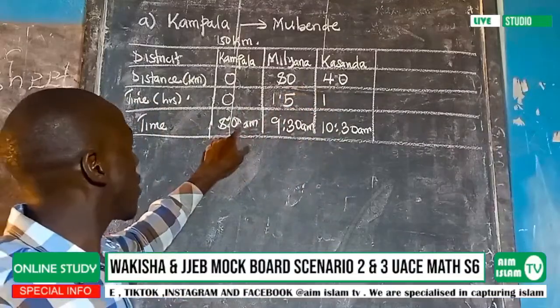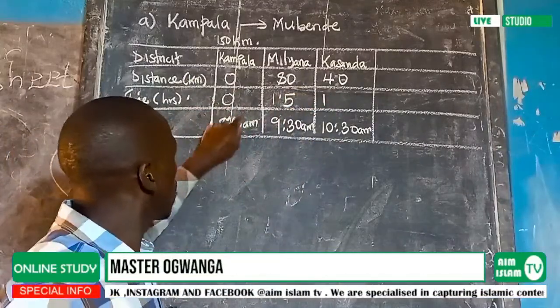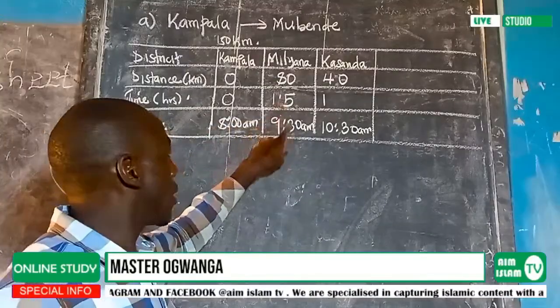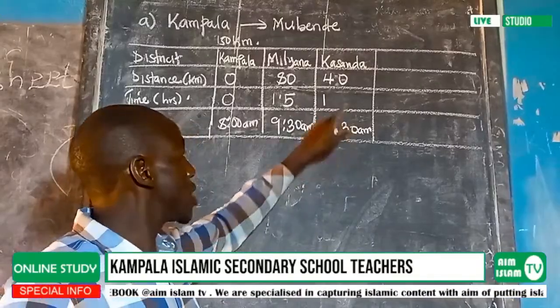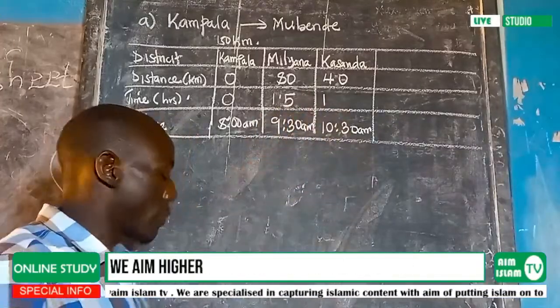1 hour means that he moved from Kampala to Kasanda at an interval of 2.5 hours. If you try to count from here, from 8 to 9, that is 1 hour. 9 to 10 is another hour. Then you go to the 30 minutes, which is 2.5.